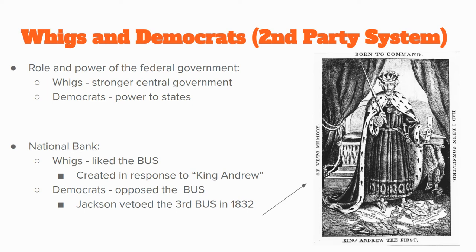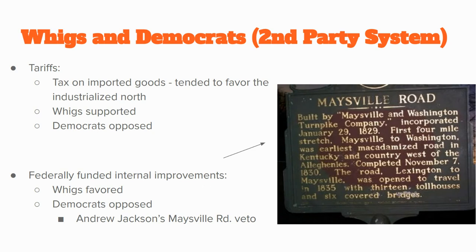Okay. And the Democrats, remember, they oppose the Bank of the United States. Jackson actually vetoes the third iteration of the Bank of the United States in 1832. Jackson hates the Bank of the United States. He thinks that it causes too many financial issues. There was a financial panic, which is kind of like a financial depression, when he was president, that he blames the bank for. And he thinks that the bank is just bringing too much money into politics, so he doesn't like it. Last two issues we want to talk about between the Whigs and the Democrats.